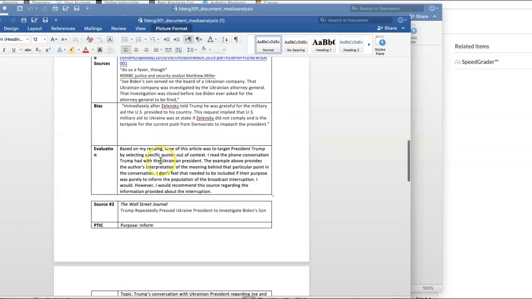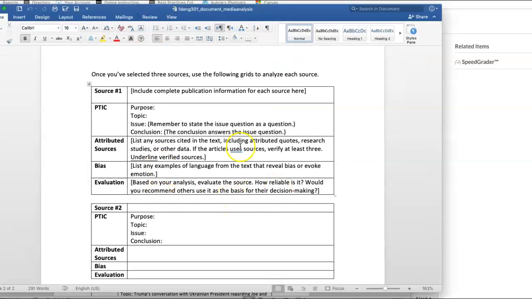And then our very last one is all you, your evaluation. When you look at evaluation, was this a reliable source? Is it a good basis for making a decision or being informed about the topic of the article? So take on an evaluative tone and decide whether or not this source was substantial enough. Was it something that really informed about the article, or did the bias get in the way? Or did where it landed on the continuum get in the way? So that's your voice or your recommendation.